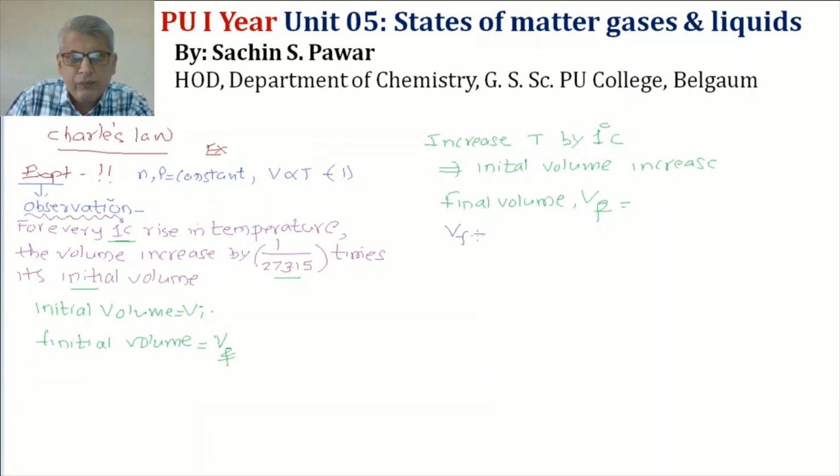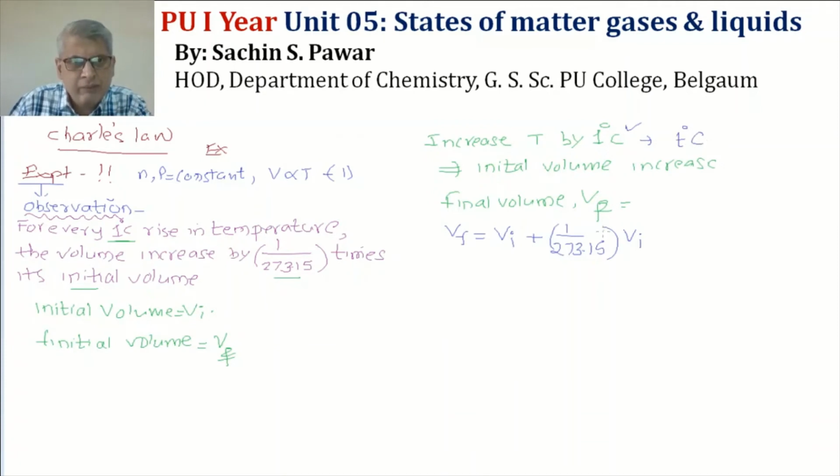Final volume is equal to whatever initial volume is there, plus the increase, which for every 1 degree rise would be 1/273.15 times the initial volume. So this is the increased final volume. I hope you understood this. Suppose such 1 degree rise, I go on increasing and I increase by say t degrees.